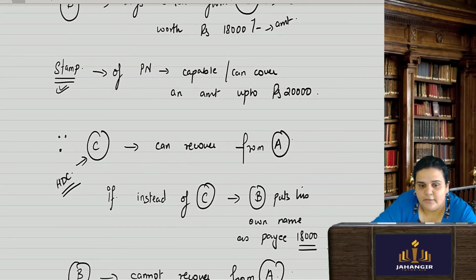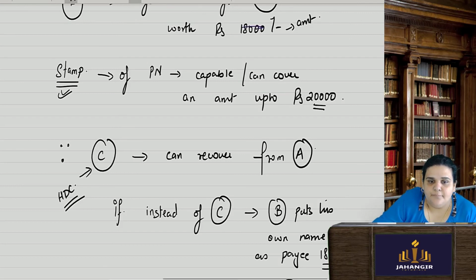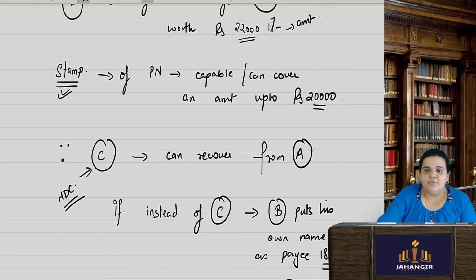Also, if this particular instrument was stamped to cover an amount of rupees 20,000 and the amount which is written in the instrument is 25,000, then again it will become an incomplete instrument. You cannot recover it. You have to properly stamp it first. If this is the amount which is higher than what the stamp is made for, then it is an insufficient stamp.